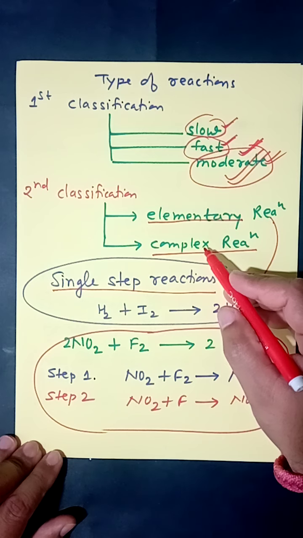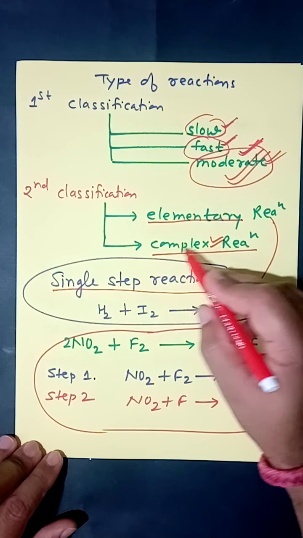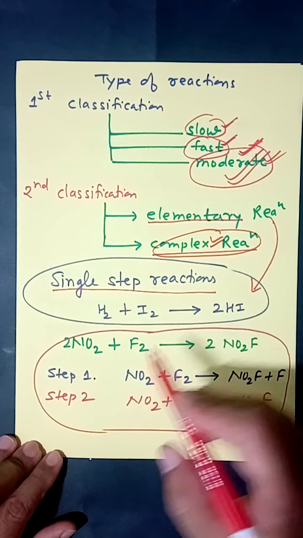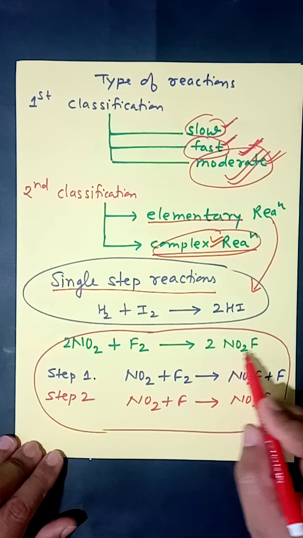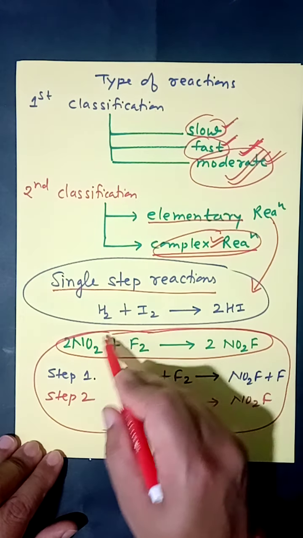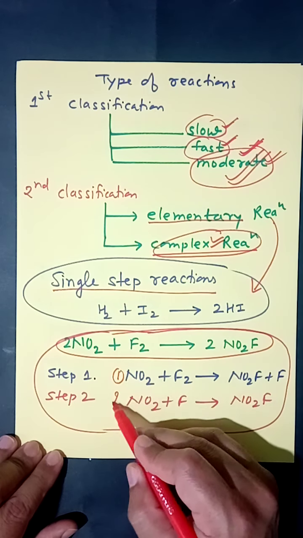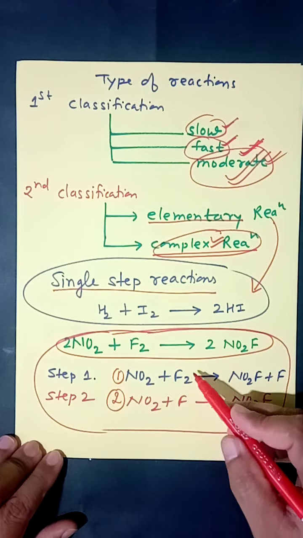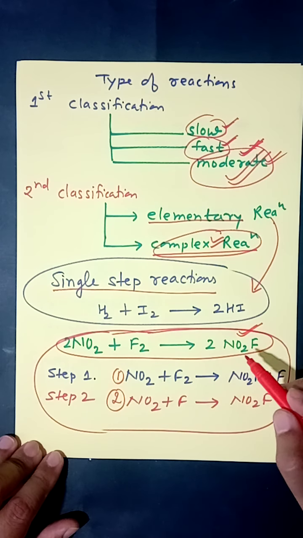Complex reactions complete in 2 or more steps. I repeat, this type of reaction completes in 2 or more steps. One example, NO2 plus F2 converting into NO2F. When you discuss its mechanism, this reaction completes in 2 steps. This is the first step, this is the second step, and because this reaction completes in 2 steps, it is known as a complex reaction.